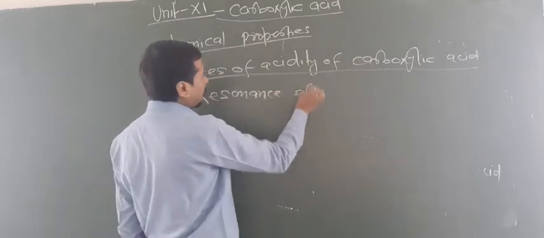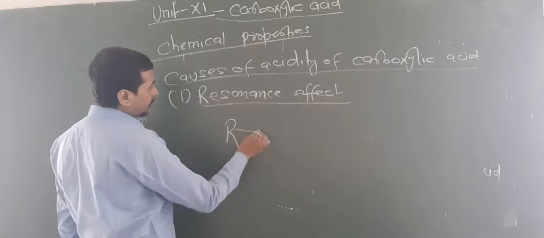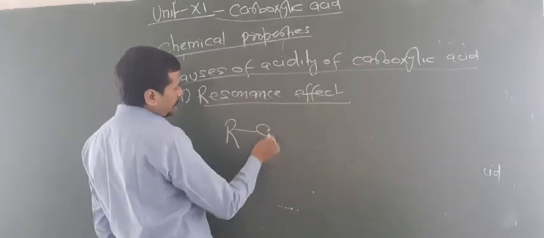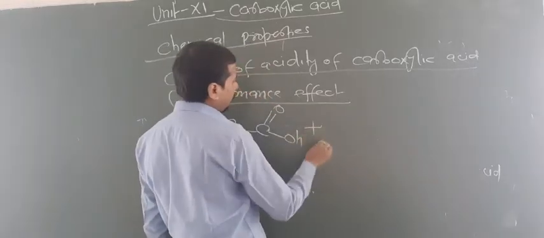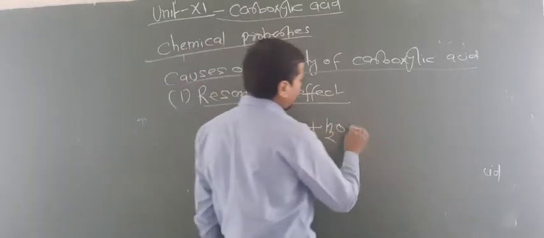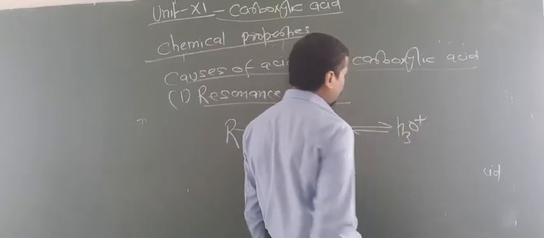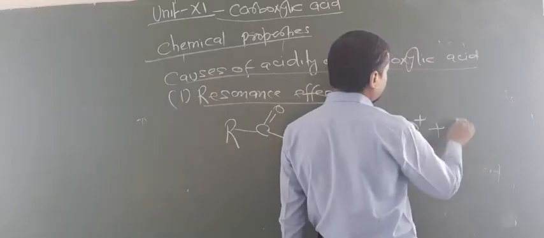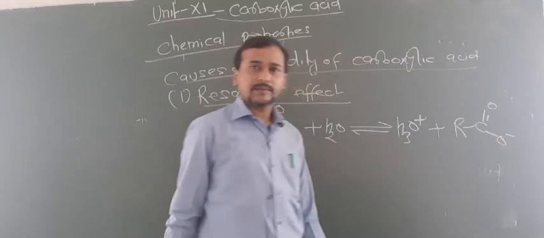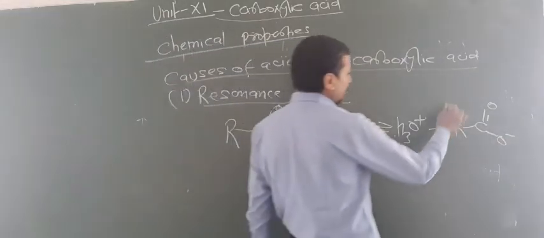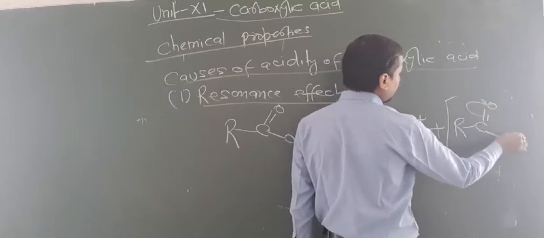Resonance effect. So now look at here. What happens here? R C double bond O and OH. When this reacts with water, it will produce hydronium ion, that is H3O plus, and also produce R C double bond O or O negative. Are you getting this point? Now look at here. What happens here? This O negative is stabilized by resonance like this.